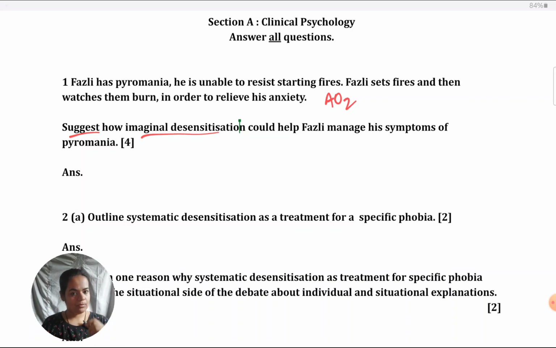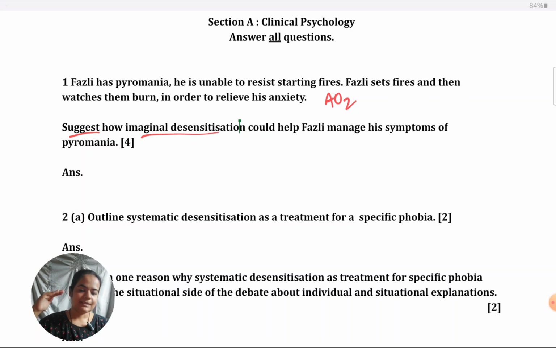Although it might seem obvious to you, I can't tell you how many students start giving very general points. They don't bring to mind the specific steps in the procedure of imaginal desensitization per se. Rather, they give general CBT that they know about. Clients have to come to sessions, they have to do some homework, they might have to maintain a diary. They start giving that in relation to the situation.